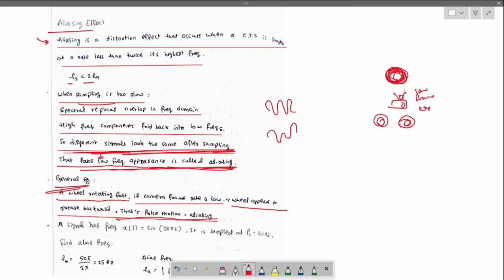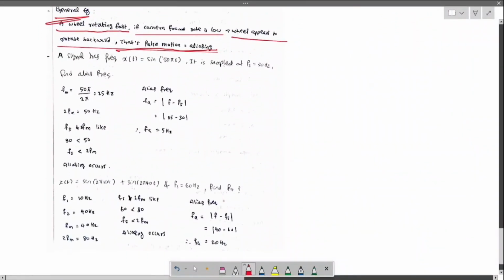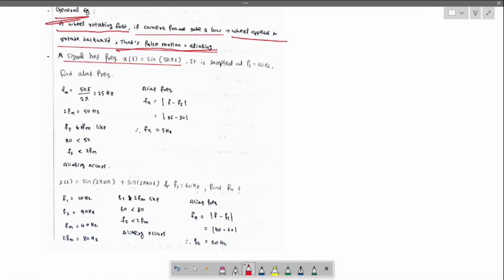Okay, let us jump into the questions. Now a signal x of t is sine 50 pi t. It is sampled at fs 30 Hz. Find the alias frequency. fm is 50 pi by 2 pi, nothing but 25 Hz.